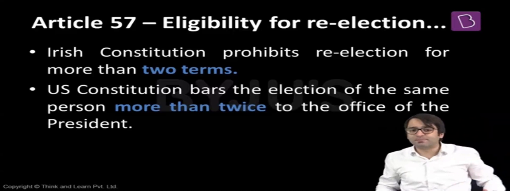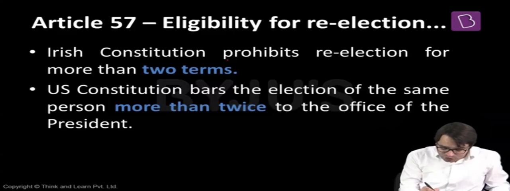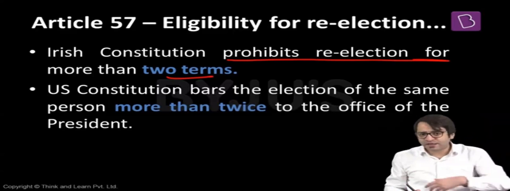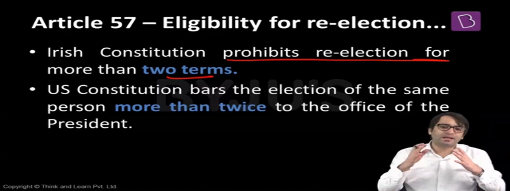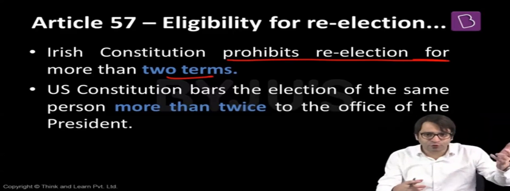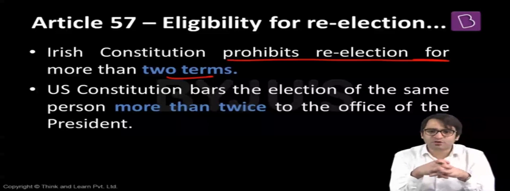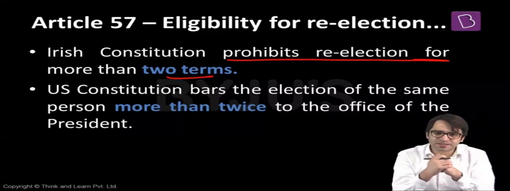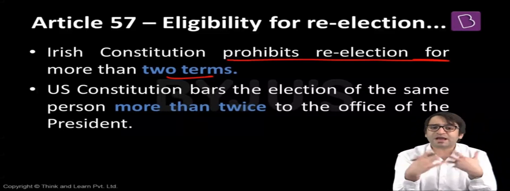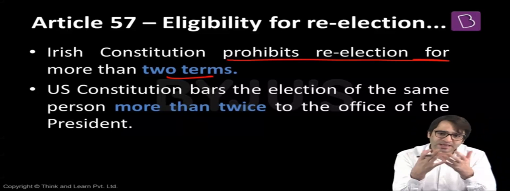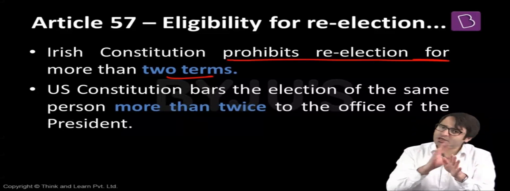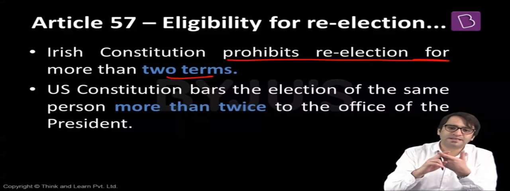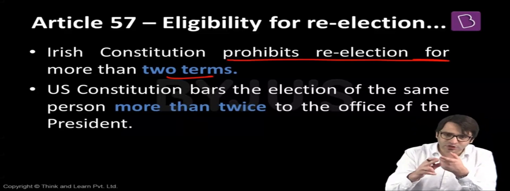In Irish Constitution, for example, there is a limit. Irish Constitution prohibits re-election for more than 2 terms. In United States, for example, you can be a president only for 2 terms. And each term lasts 4 years. For example, George W. Bush was the president of United States for 8 years. 4 years, 4 years, 2 terms. Barack Obama, president of the United States for 2 terms. 4 years, 4 years. Now we have the president of the United States, Donald Trump. He can be the president of the United States for another period of 4 years, but not beyond that, because the Constitution of the United States does not permit re-election more than twice.